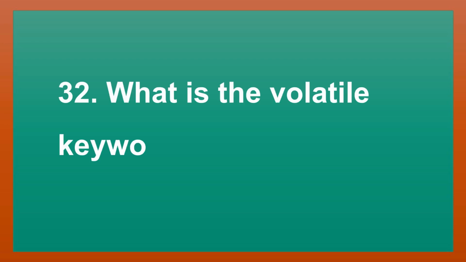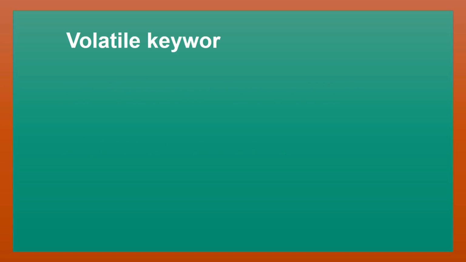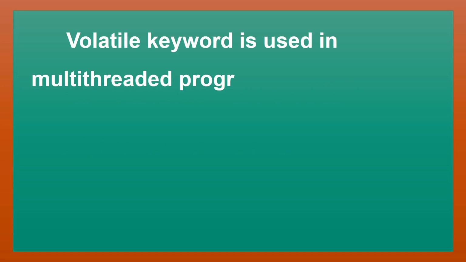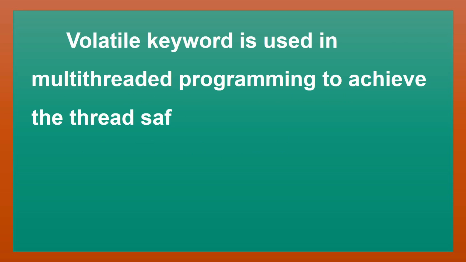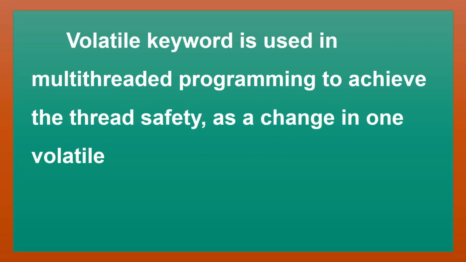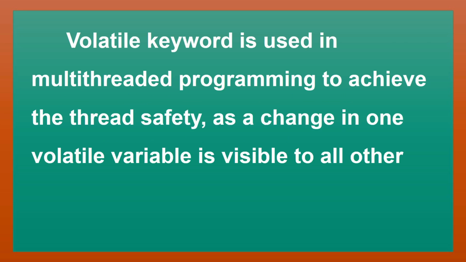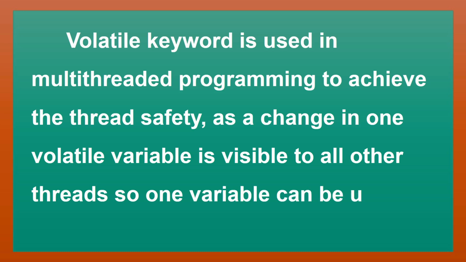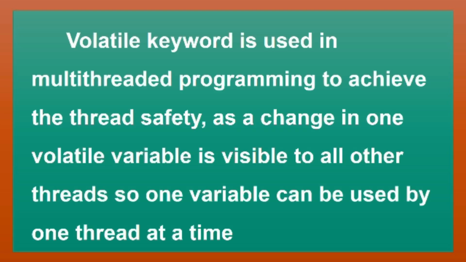What is the volatile keyword in Java? Volatile keyword is used in multi-threaded programming to achieve thread safety, as a change in one volatile variable is visible to all other threads. So one variable can be used by one thread at a time.